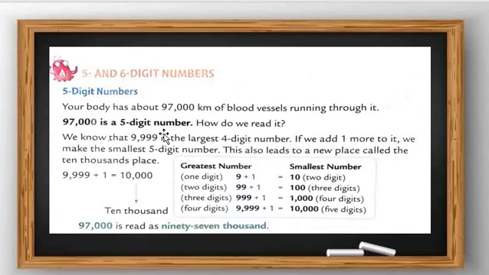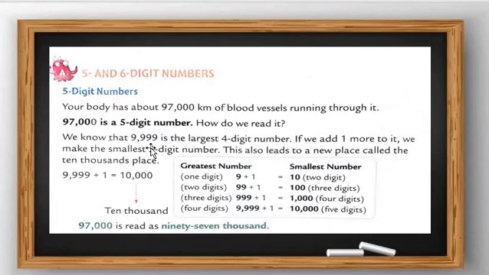And how do we read it, all students? We don't know how to read a 5 digit number. So now we are going to learn how to read 5 or 6 digit numbers.